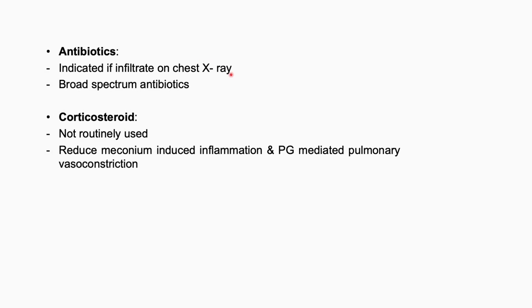Then the role of antibiotics. This is indicated if infiltrates are seen on the X-ray or there are signs of pneumonia, and a broad spectrum antibiotic can be used, like ceftriaxone, amikacin or the aminoglycoside group. Corticosteroid is not routinely used. It might reduce the meconium induced inflammation and prostaglandin mediated pulmonary vasoconstriction, but routinely it is not used.